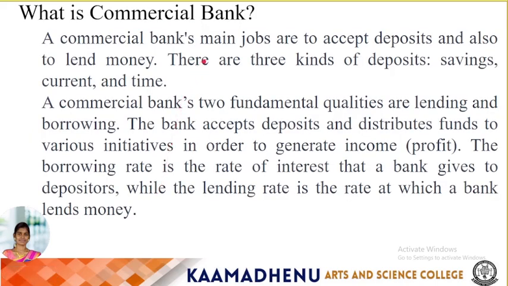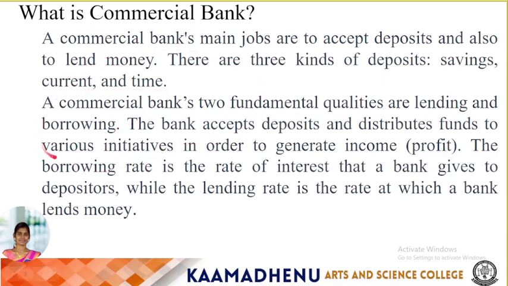A commercial bank's main jobs are to accept deposits and also lend money. The main job of accepting deposits and lending money is called a commercial bank. There are three kinds of deposits: savings, current and time.